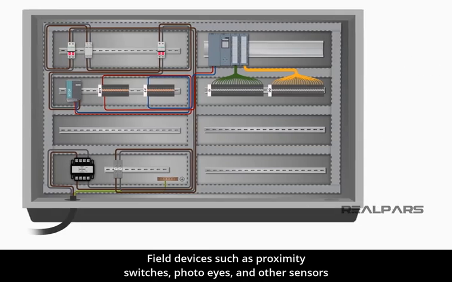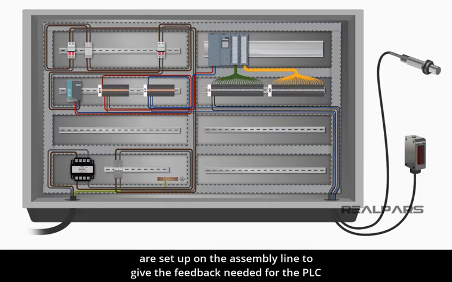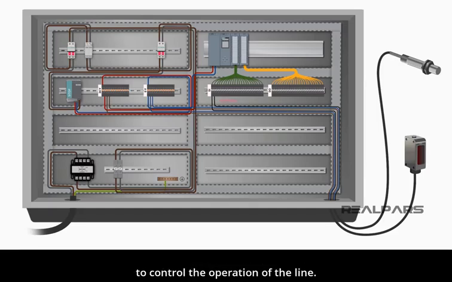Field devices, such as proximity switches, photo eyes, and other sensors, are set up on the assembly line to give the feedback needed for the PLC to control the operation of the line.